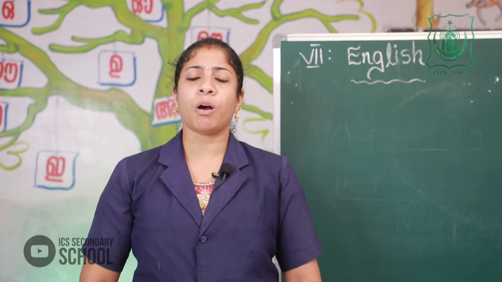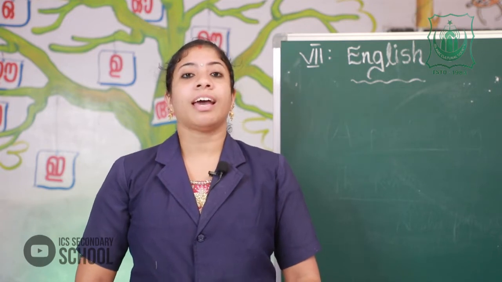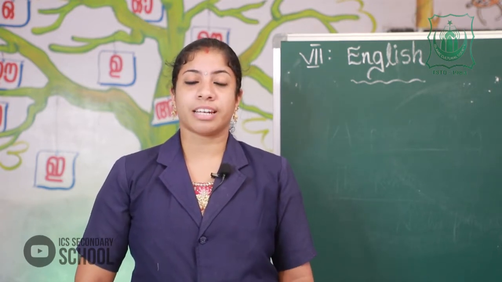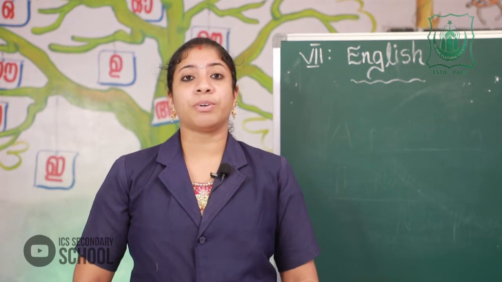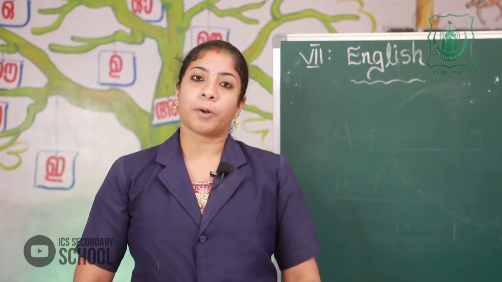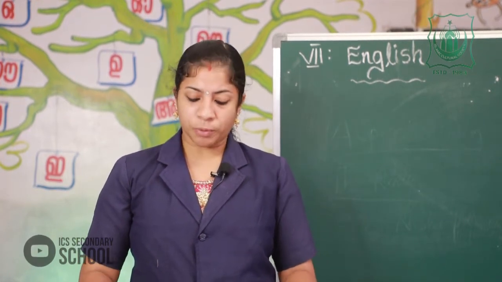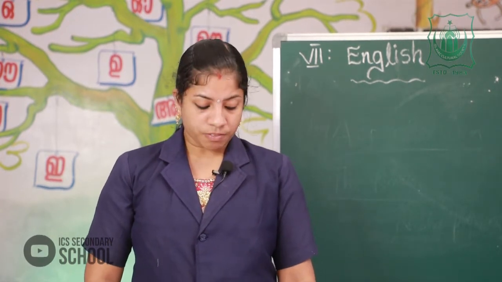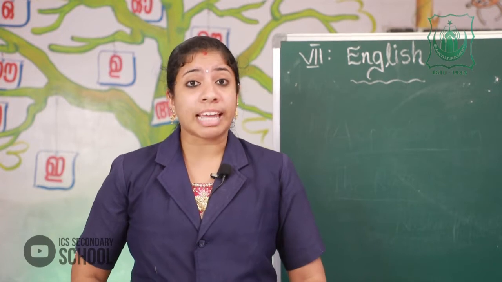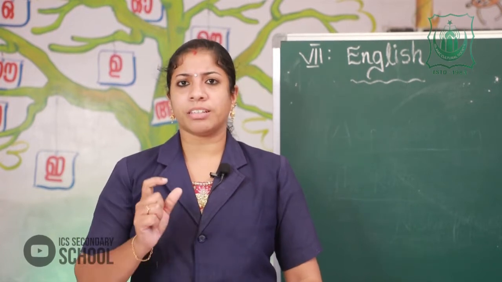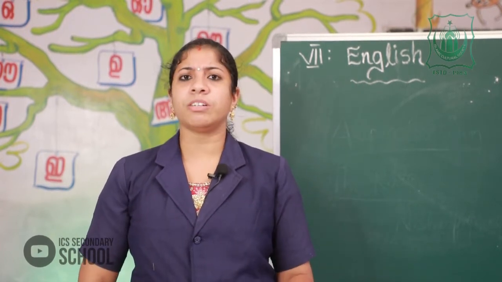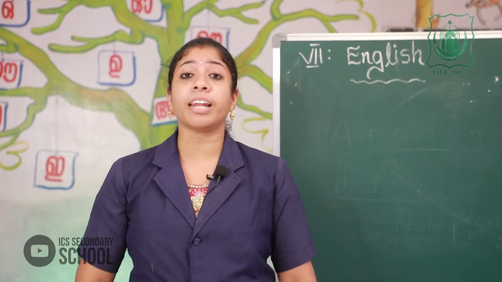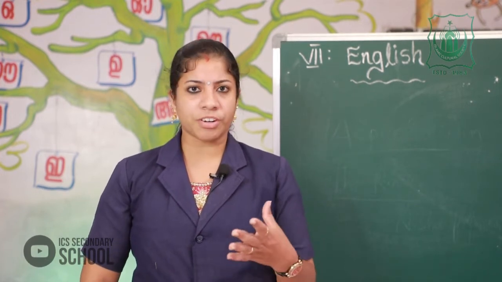So I hope all of you read our textbook, and I got your answers. Last class I told you to write the scaffolding questions. So all of you wrote that. So now we can move to our other activities. Before that, we only spoke about the author's name, Ruskin Bond. Now here you can see a small description, a small profile of our author. Now shall we read that?